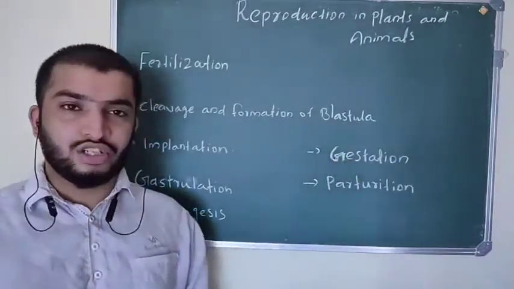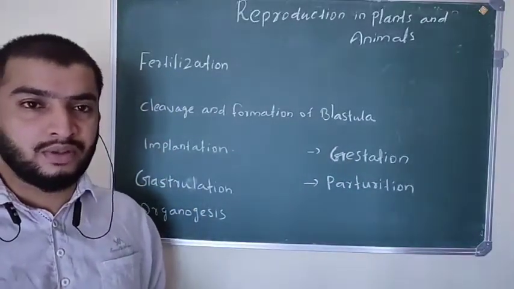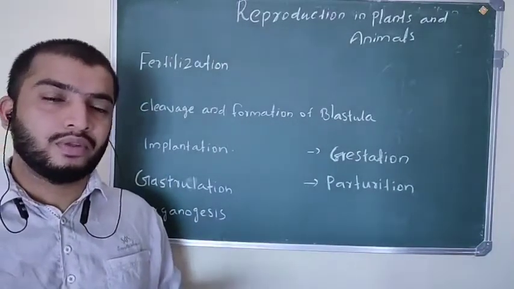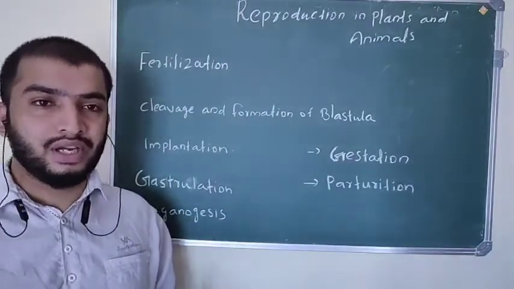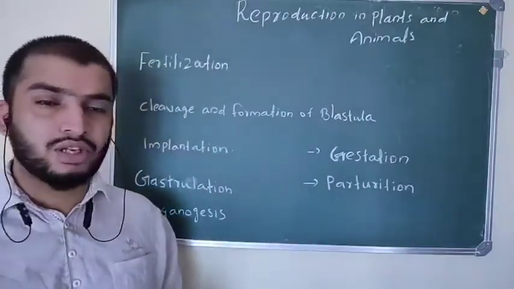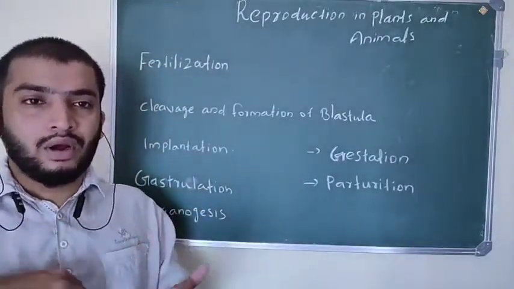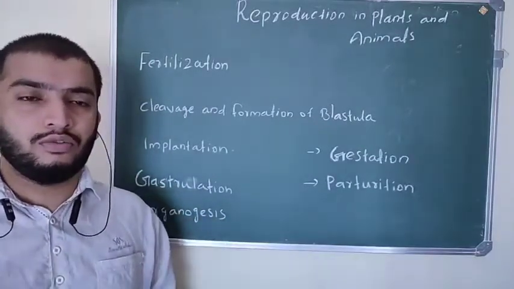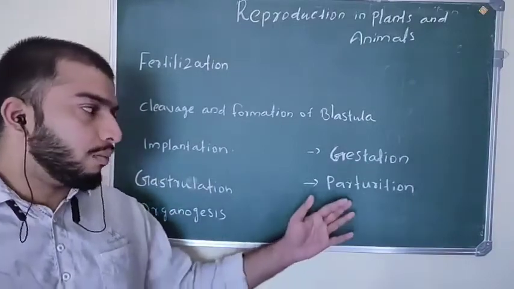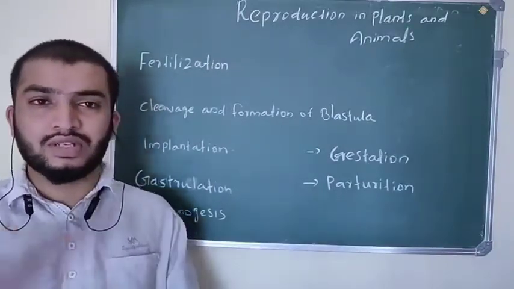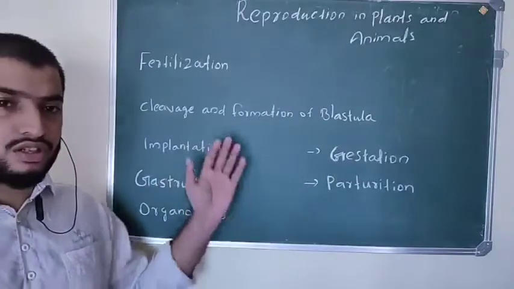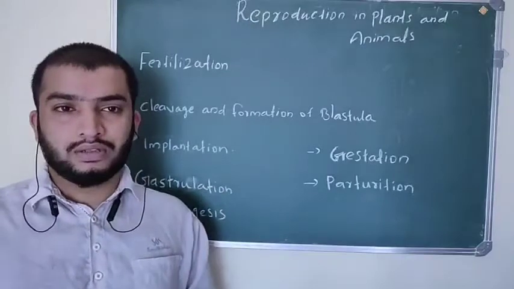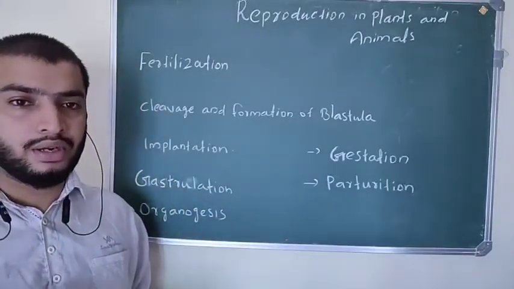Then gestation. Gestation simply means pregnancy. In this time the embryo undergoes full development. This time period is called pregnancy. Then finally parturition. Parturition means the embryo has undergone full development and become a young one, and this young one is expelled from the mother's body. That is called parturition, otherwise called childbirth. So these are the different stages of fetal development from fertilization to childbirth. We will discuss them one by one in detail.